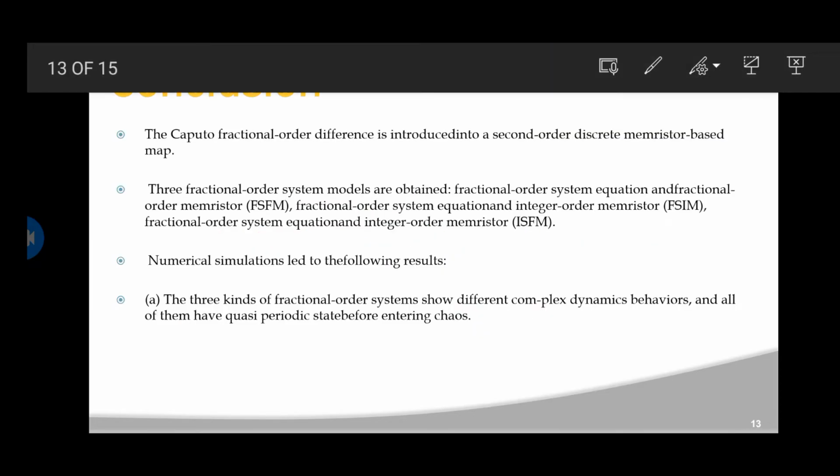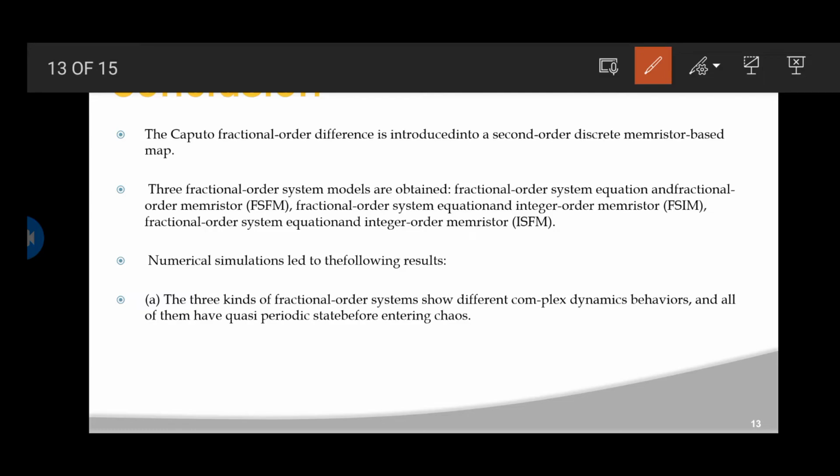Now these are all good. Till now I have introduced all topics related to the subject. Now let me conclude the topic. The Caputo fractional order difference is initially a second order discrete mathematics based map. The three fractional order system models are obtained: the fractional order system equivalent, the fractional order memristor which is known as FSIM, and the fractional order system equivalent integrator of a memristor, ISFM.